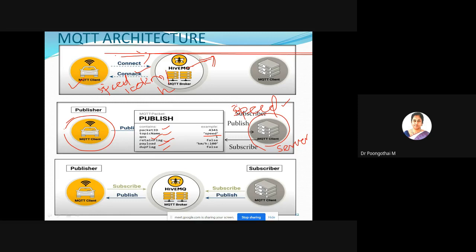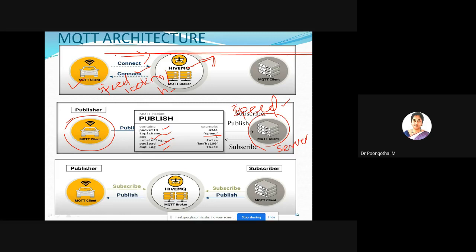So every message on topic speed, the car sends to the broker. Every time it will send to the broker. If the topic is subscribed by the client, that message is forwarded to your subscriber. Is that clear? So that is the working model of your MQTT.